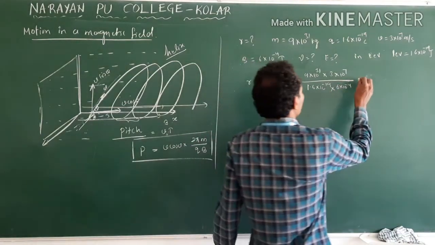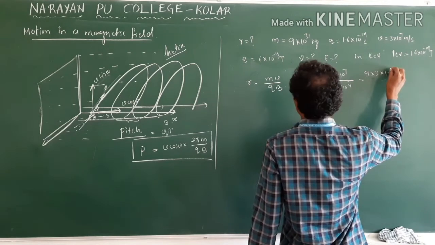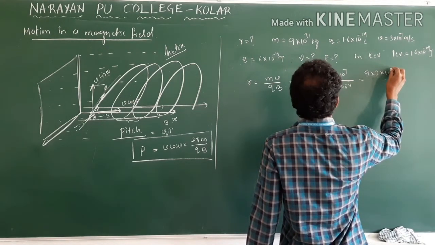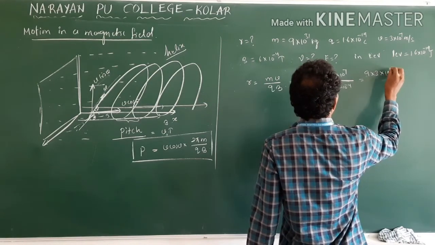Clear? So 9 into 3 into 10 power, what do we get?